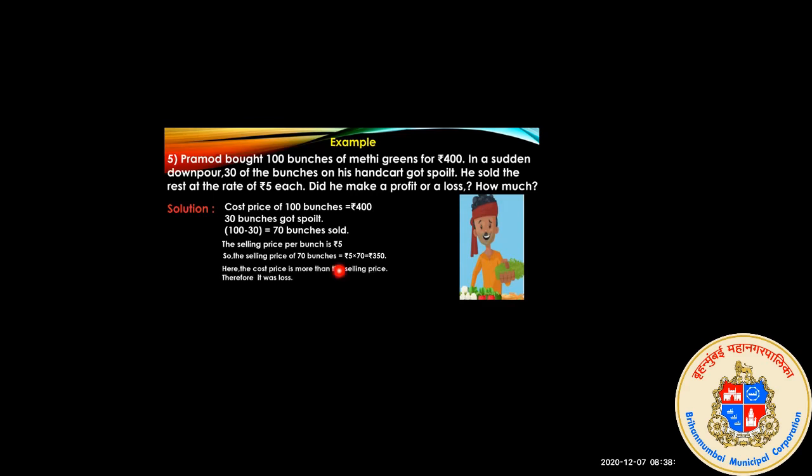Now we got the selling price. Here the cost price is more than the selling price. Selling price is rupees 350, but the cost price is rupees 400. Therefore, it is a loss. So he was in loss. Now we have to find out how much the loss is. So first we will apply the formula. What is the formula of loss?